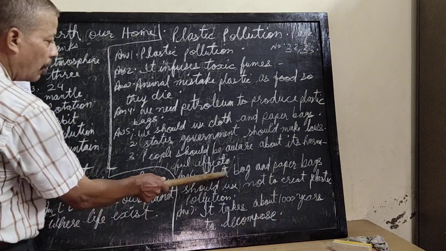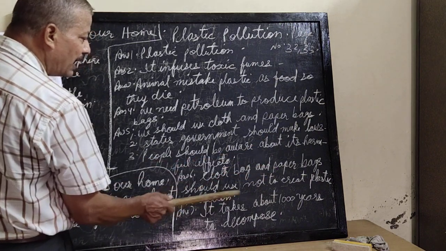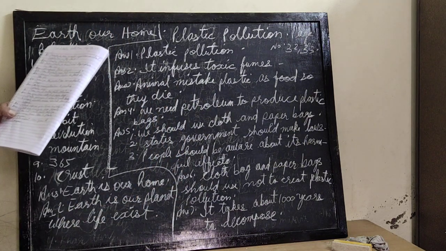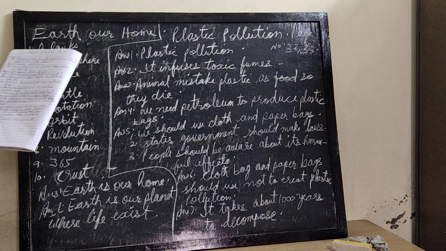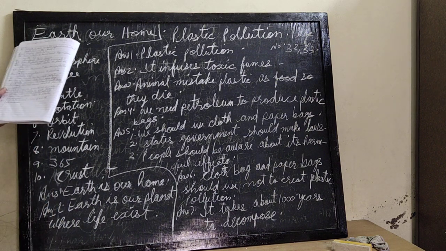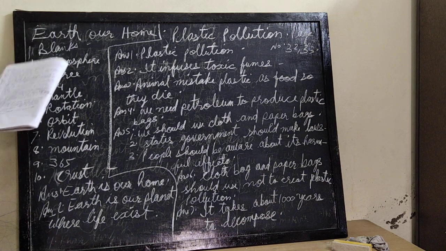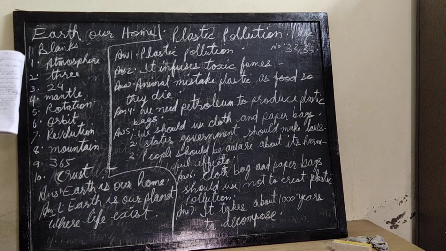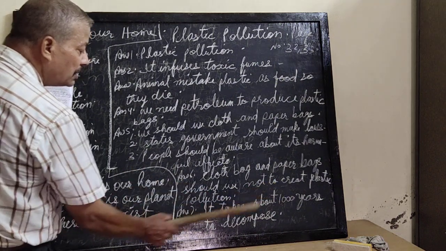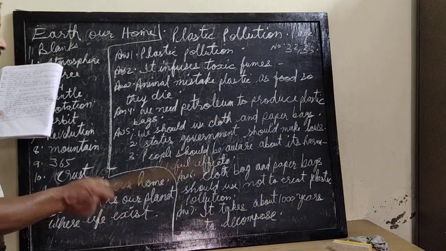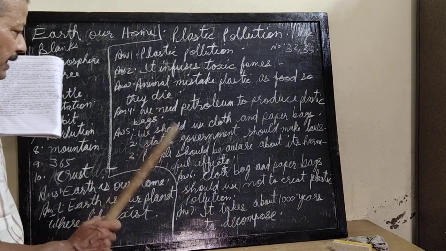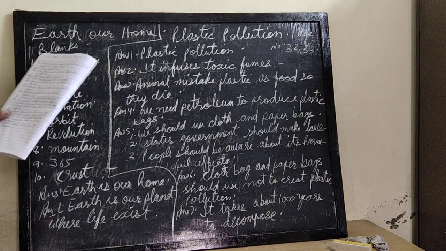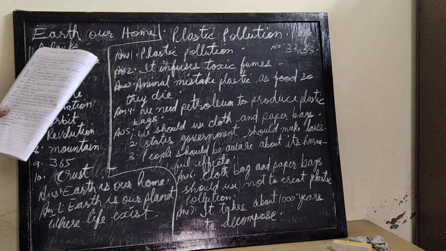The next question: how many years does plastic take to decompose, to mix with the earth? It takes at least 1000 years to decompose. That is a very long time.